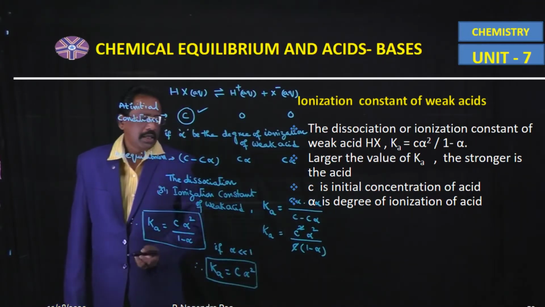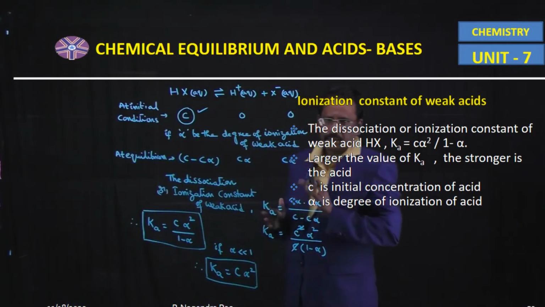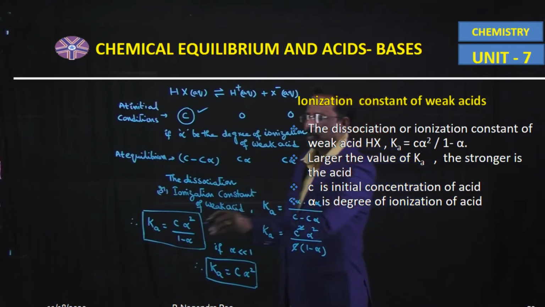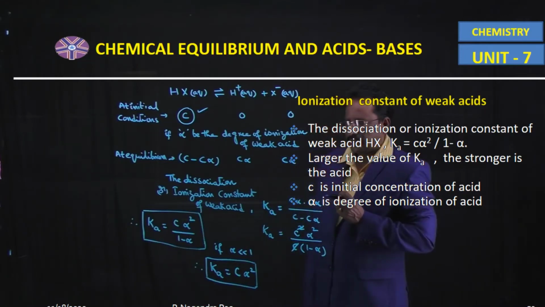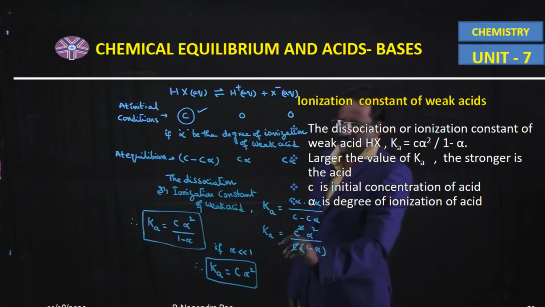When alpha is very much less than 1, that means the dissociation is very negligible. Now omit that denominator factor. So Ka is equal to C into alpha square. This is a very important formula.